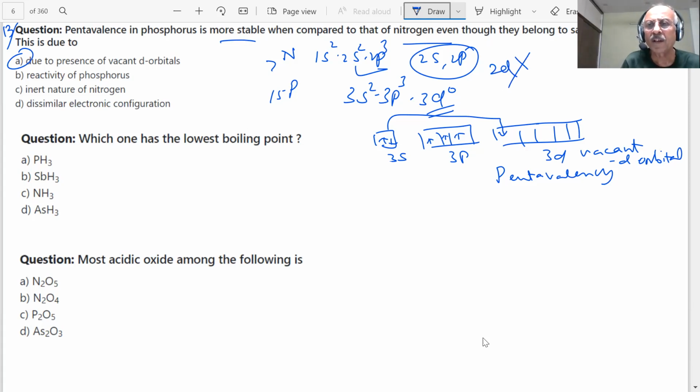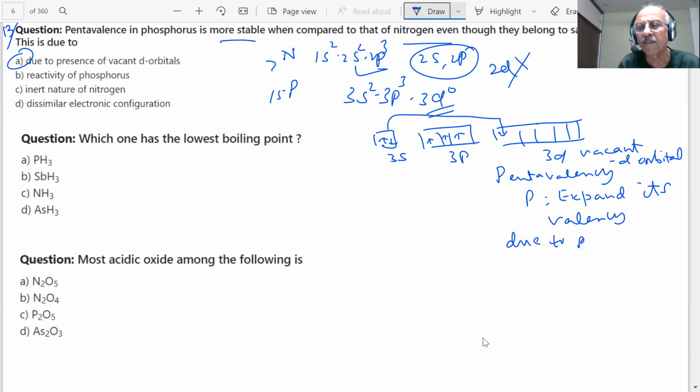Therefore, here you have orbitals which can take an electron, and then 5 unpaired electrons means it can show PCl5, which is formed, student. Even PCl6 minus will be formed in the case of phosphorus. It can expand its valency. Phosphorus can expand its valency, students, due to presence of vacant d orbital. Important question.